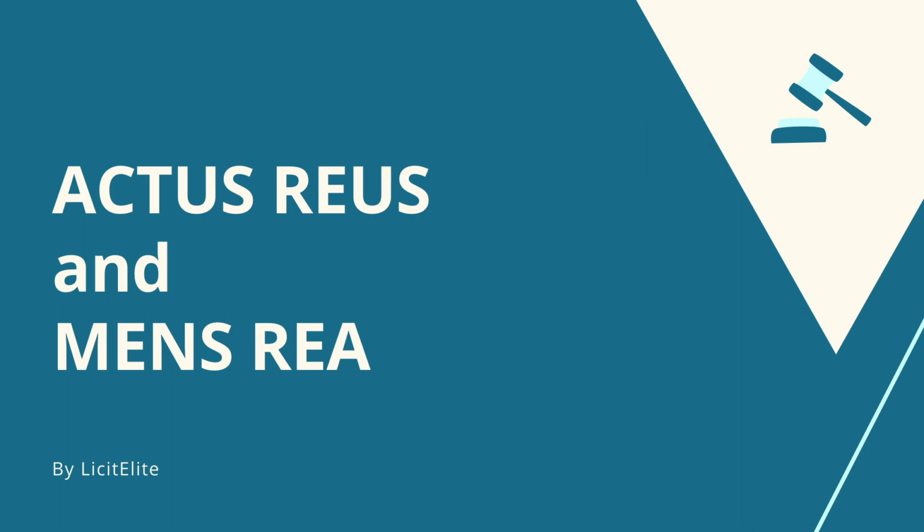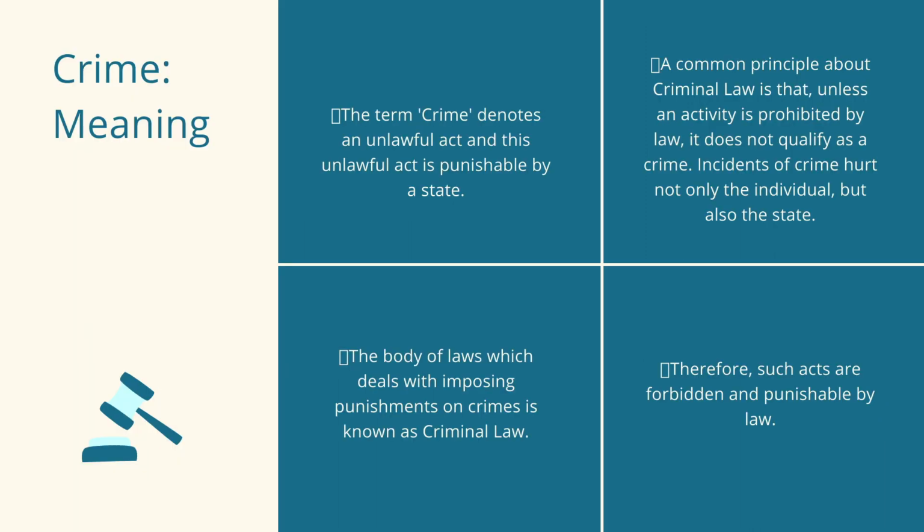Today we are going to talk about Actus Reus and mens rea. Before going through it, we should know the meaning of crime. Everybody knows what crime is, but I want to tell you that crime denotes an unlawful act, and this unlawful act is punishable by a state. The body of laws which deals with imposing punishment on crimes is known as criminal law.